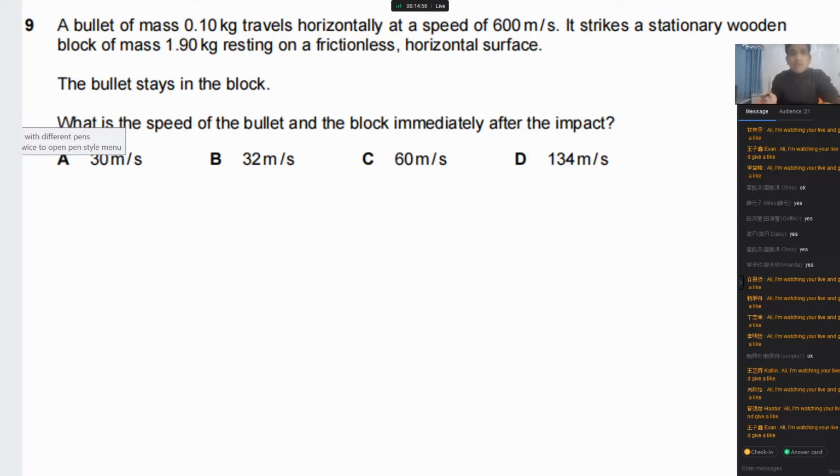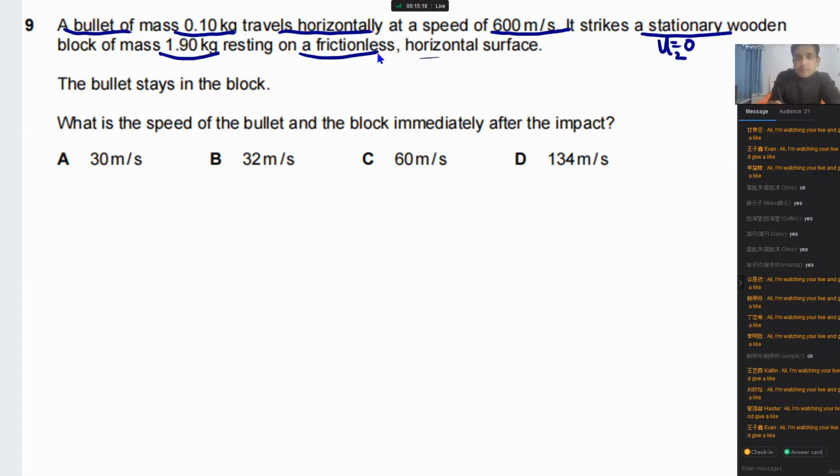Okay, for this one, the first thing you need to understand is that it is given a bullet of mass m. This one is moving horizontally at a speed of this. So this is the speed of the bullet. It strikes a stationary wooden block, meaning the velocity of the wooden block is 0. So we can say this is u2, and this is equal to 0. And the mass of the block is given, and the surface is frictionless, meaning no external force. The bullet stays in the block. We have to find the speed of the bullet and block after the impact.